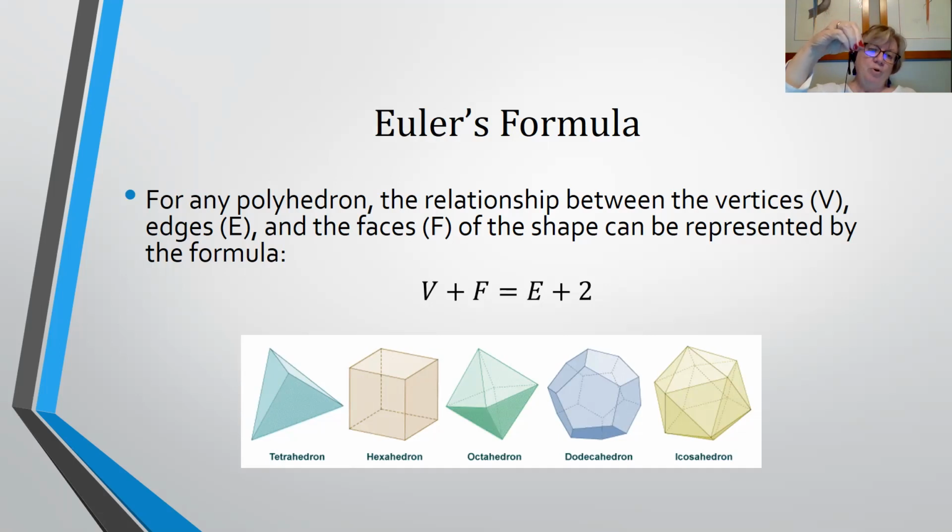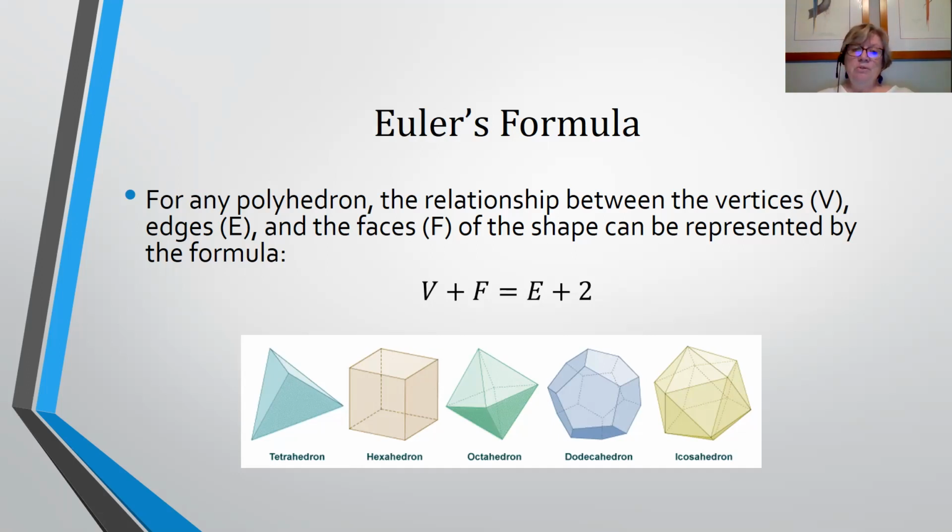So you've got 4 vertices, the one at the top, 3 on the bottom. You've got 4 faces, the one that it sits on, and then the other 3 triangles. So 4 plus 4 is 8 that you get on the left-hand side. The edges, well, that's where 2 faces meet. So that's the line segment where the faces meet. And I've got the 3 that I could hold onto it from the top, and then the 3 on the bottom. So that's 6. So I can verify that pretty quickly with the tetrahedron. 4 plus 4 equals 6 plus 2.